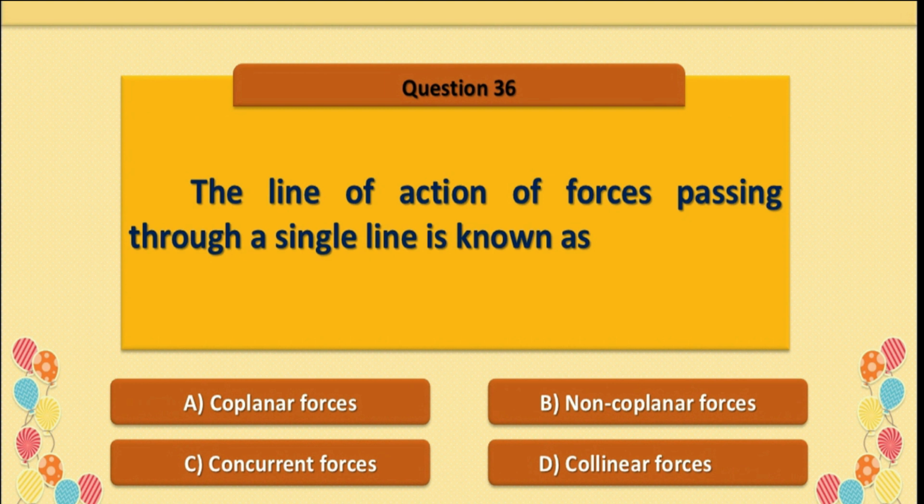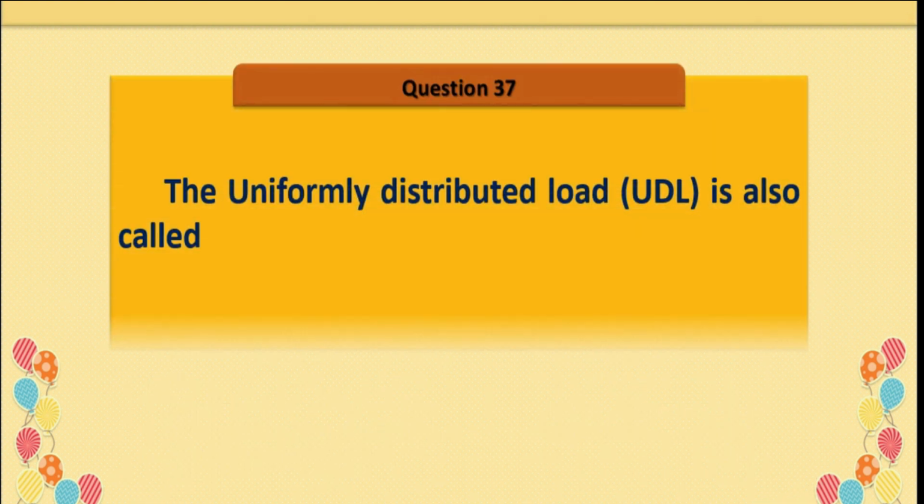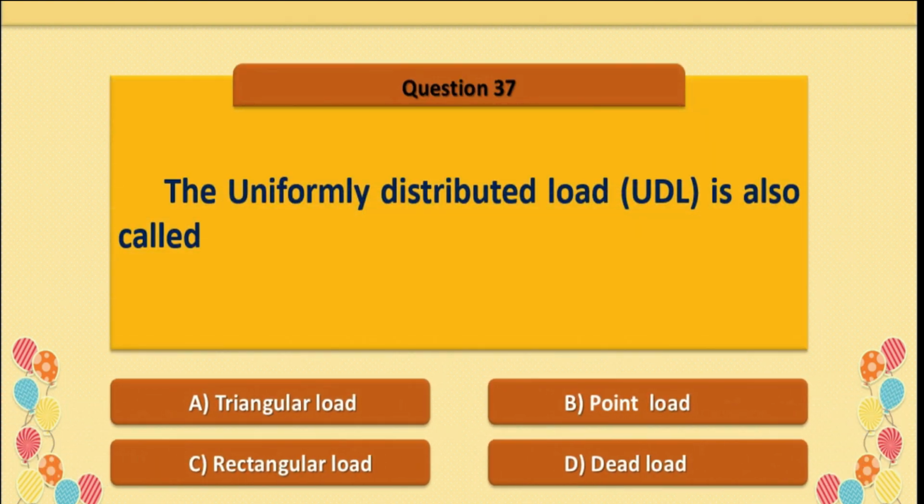Question number 36. The line of action of forces passing through a single line is known as, option D is correct, collinear forces. Question number 37. The uniformly distributed load UDL is also called, option C is correct, rectangular load.